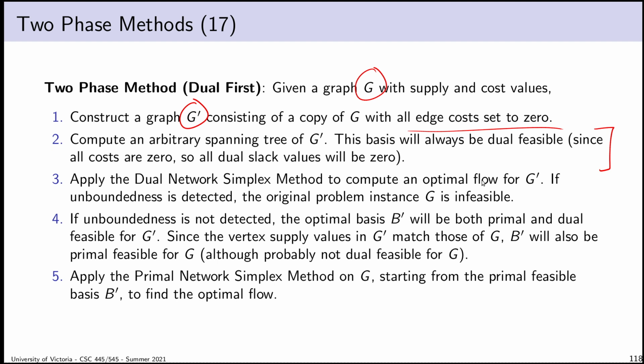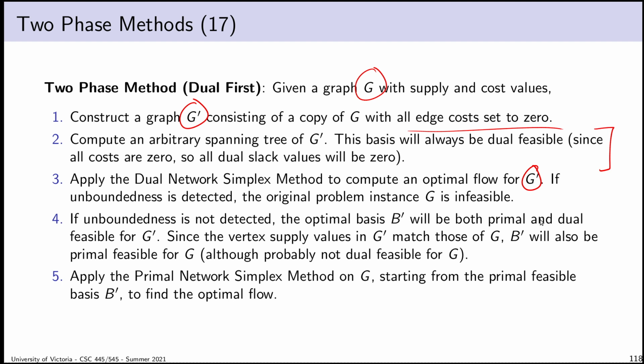I know that because I haven't modified any of the primal parameters, that is to say, the supply values for each vertex, any primally feasible flow that I come up with will be primally feasible for the original graph. So I solve the problem to compute a flow that I know to be both primal and dual feasible for G prime.